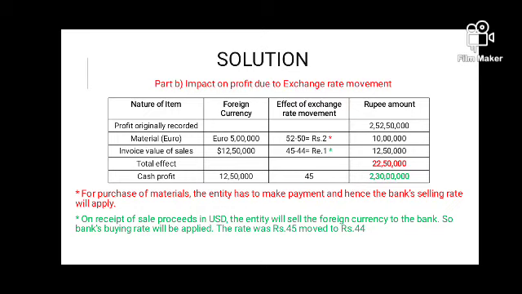Earlier the spot rate of euro was 49 and 50. We could receive 1 euro at 50 rupees on 1st February, but on 1st March the rate available was 51 and 52. So on 1st February 1 euro was available at 50 rupees, and at the end of April, 30th April, the same euro is now available at 52. Bank will be selling at the ask rate. So just because the foreign currency has appreciated against the rupee, that means the rupee depreciated, the importer is facing loss. So this is the first loss.